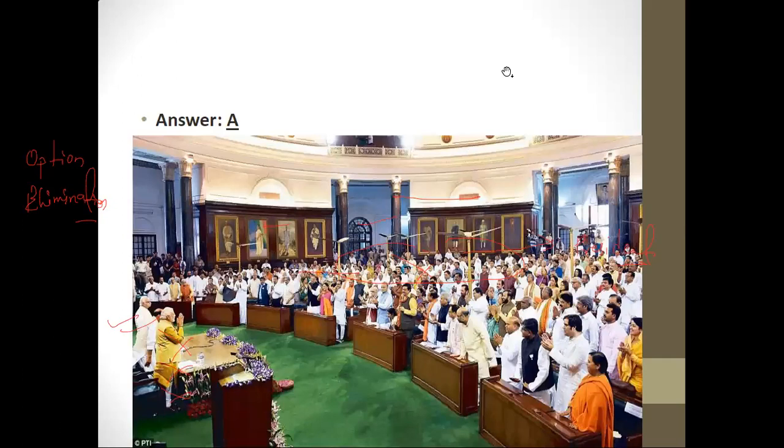You can see in this particular picture, Modi sir is here. Modi sir's best friend Amit Shah sir is here. Ravi Shankar Prasad sir is here. All these guys are here. Again, we are deviating from the topic.